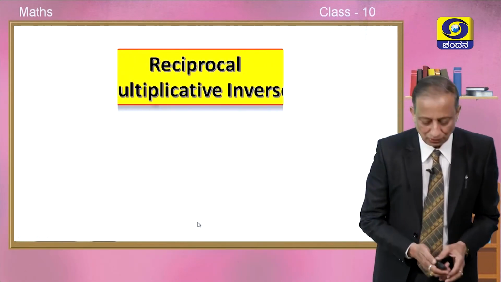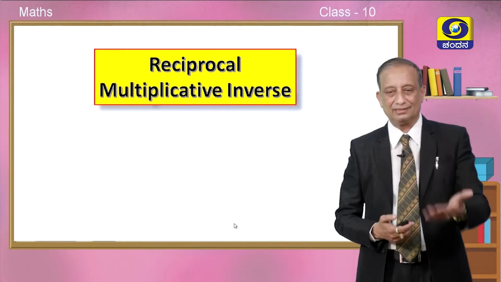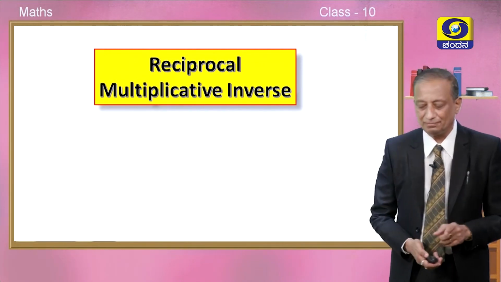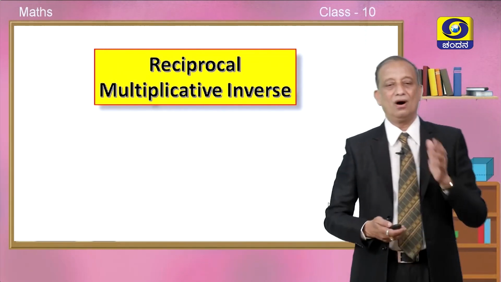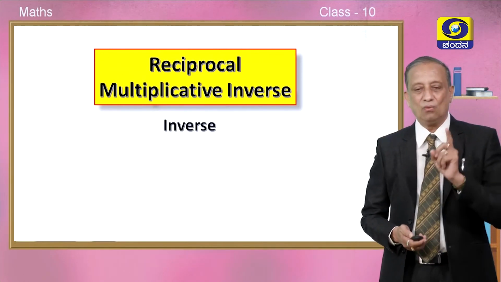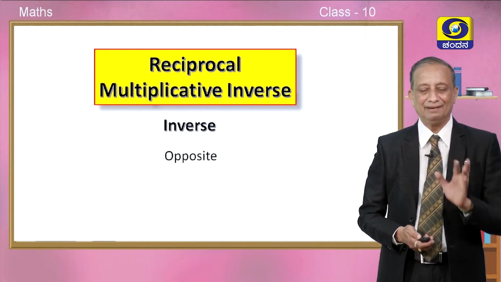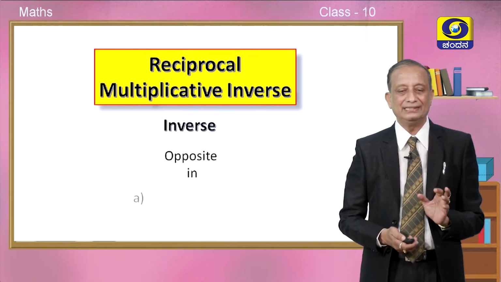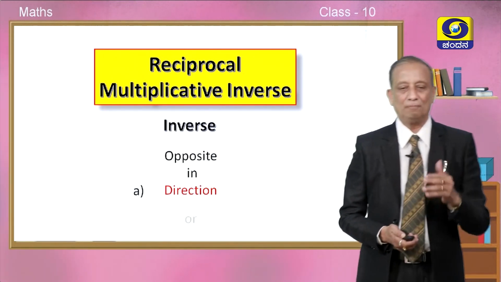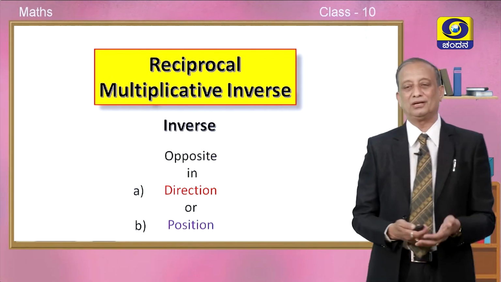Before we move on to the next corollary, we need to recall one more important concept, that is reciprocal or multiplicative inverse. So, I would like to tell you what you mean by inverse, children. Inverse means it is opposite in direction or opposite in position also.